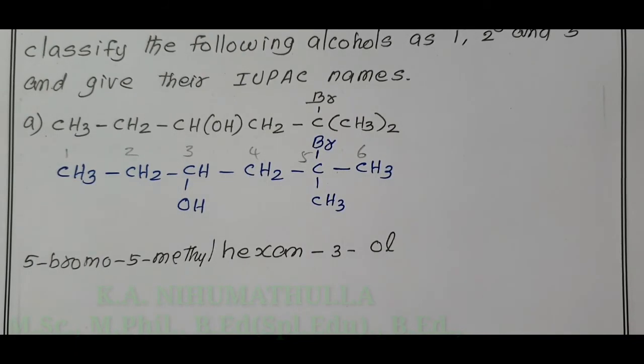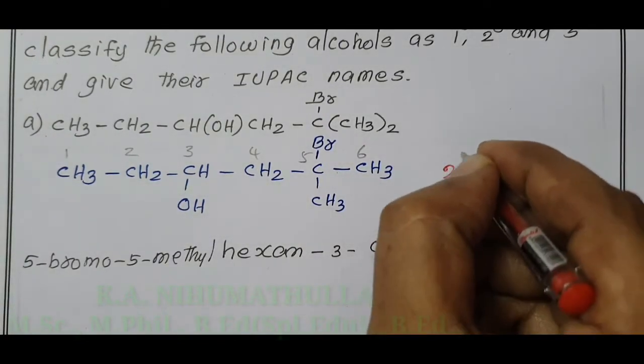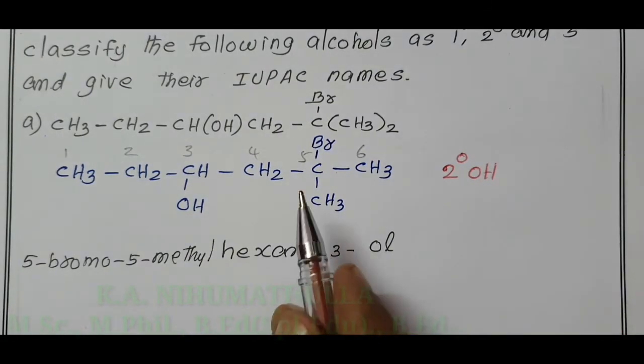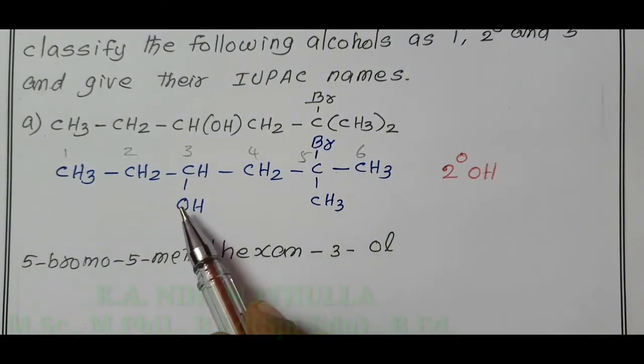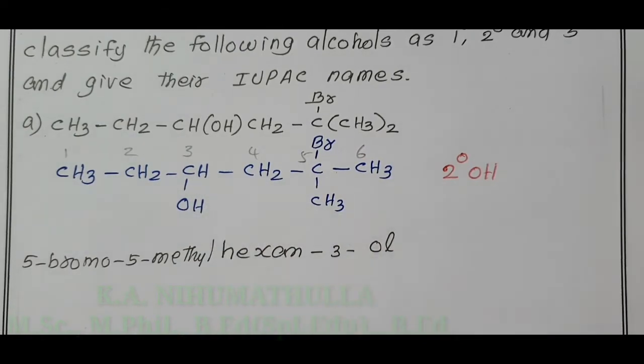Here the OH is attached to CH. Therefore, this alcohol comes under secondary alcohol. OH attached to CH2 or CH3: primary. OH attached to CH: secondary. If OH is attached directly to a carbon atom with no hydrogen, tertiary. Come to the second compound.